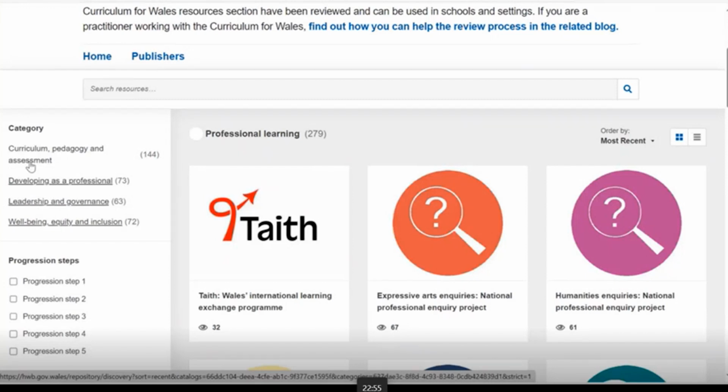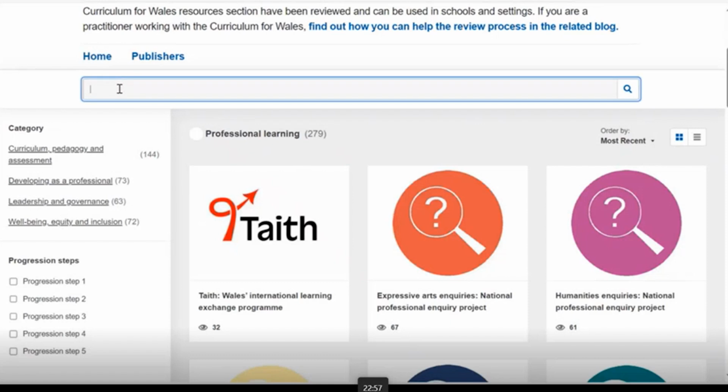And when you click on those categories, they go down further into subcategories to help you filter for what you're looking for. If you want to work in that way, filtering in that way, it will take you a few more than 3 clicks, but we would strongly recommend and advise that you use this search resources bar at the top of the repository to find what it is you're looking for.